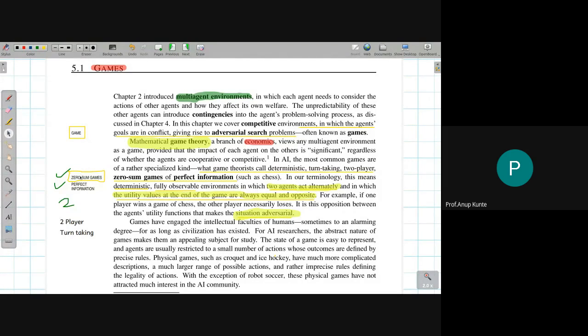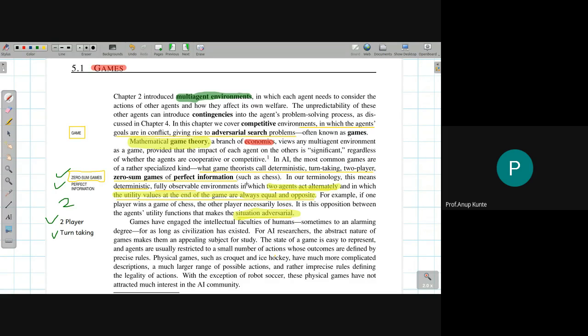If I want to describe what sort of games we are talking about, I should describe those games as zero sum games, games with perfect information, games having two players, and the games where you take turns. That is, first player plays his ply, and then the second player plays his ply. Till the time second player plays his ply, first player waits, and then the first player again applies his own ply. So this is called turn taking games. Okay, so these are formal games. Again, they are formally represented games.